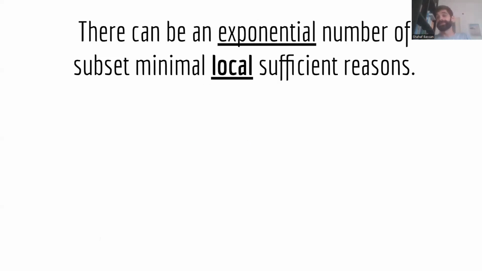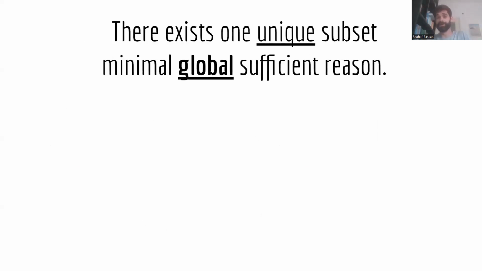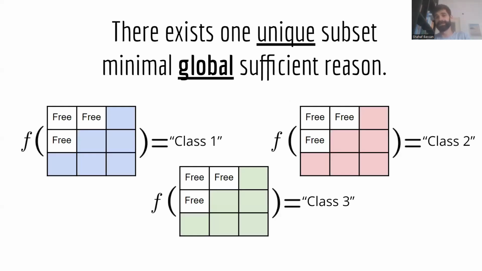This is important because we prove in the paper that there can be an exponential number of potential subset minimal local sufficient reasons. As you can see here, there can be many different subset minimal subsets, and in the worst case, there can be an exponential number of such subsets. However, in the global scenario, we prove that there is exactly one unique subset minimal explanation.